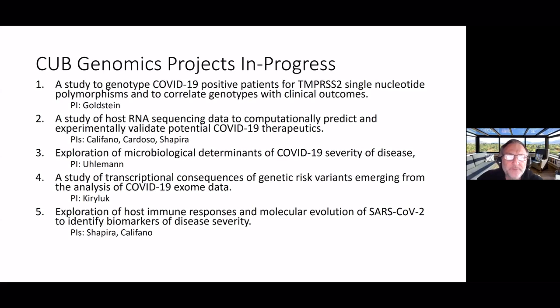Dr. Ullman for the exploration of microbiological determinants of COVID-19 severity. A study by Christoph Kirluk on a GWAS of the genetic risk variants emerging from COVID-19 exome data. And finally, the exploration of host immune response and molecular evolution of SARS-CoV-2 to identify biomarkers of disease severity, by Sagi Shapira and myself.